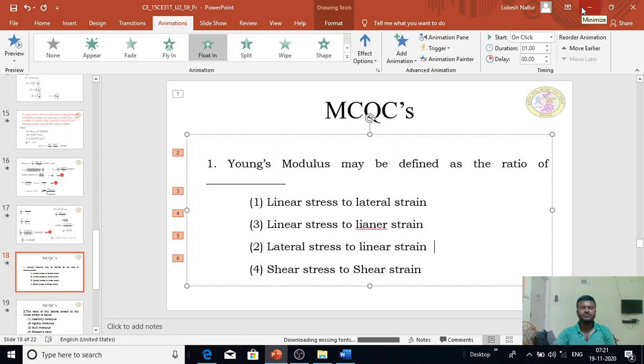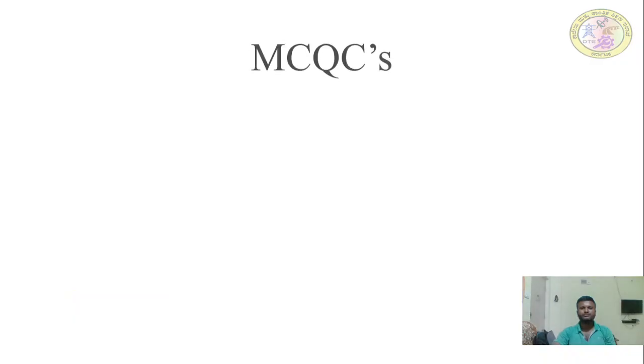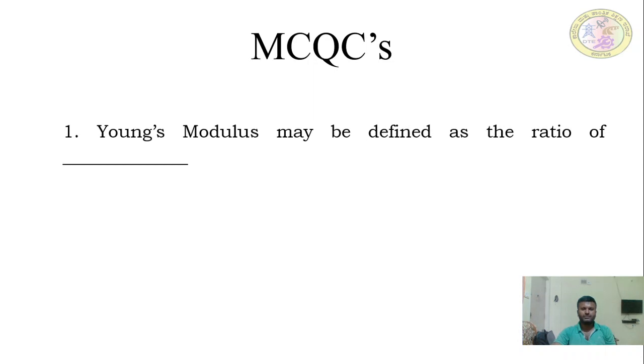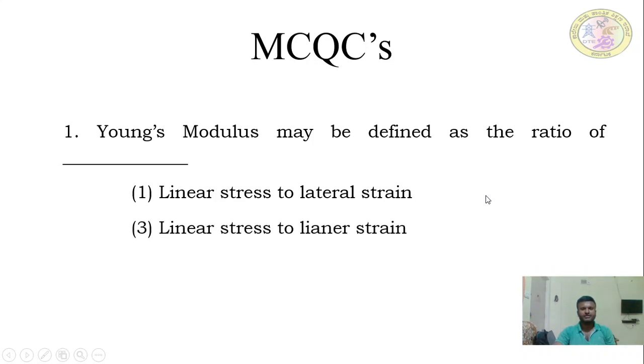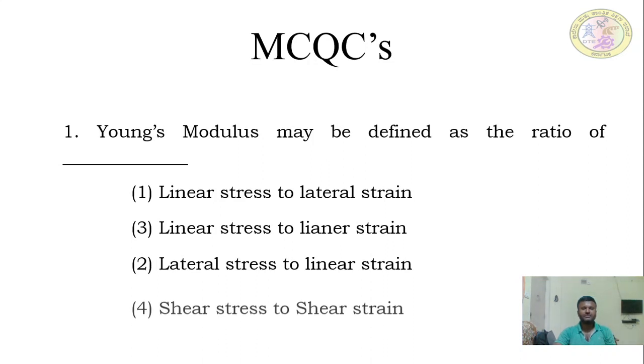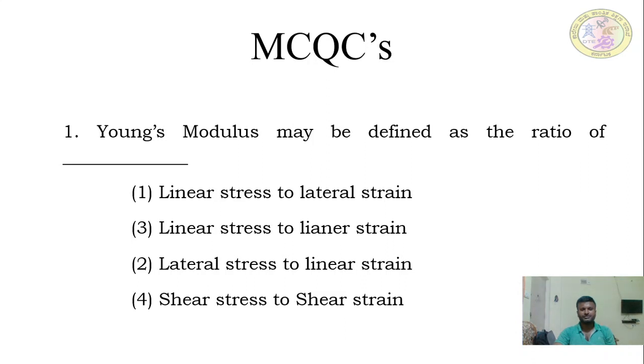Okay, now we discuss a few multiple choice questions. Among them, the first question is: Young's modulus may be defined as the ratio of dash. The choices are: first choice, linear stress to linear strain; third choice, lateral stress to linear strain; fourth choice, shear stress to shear strain.